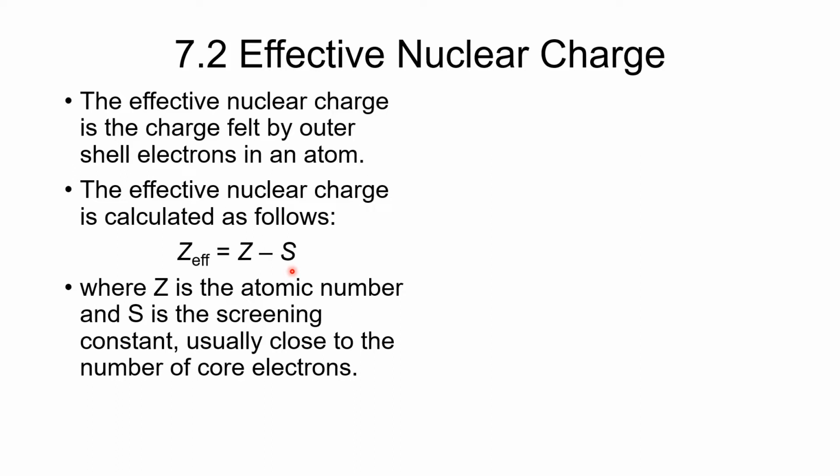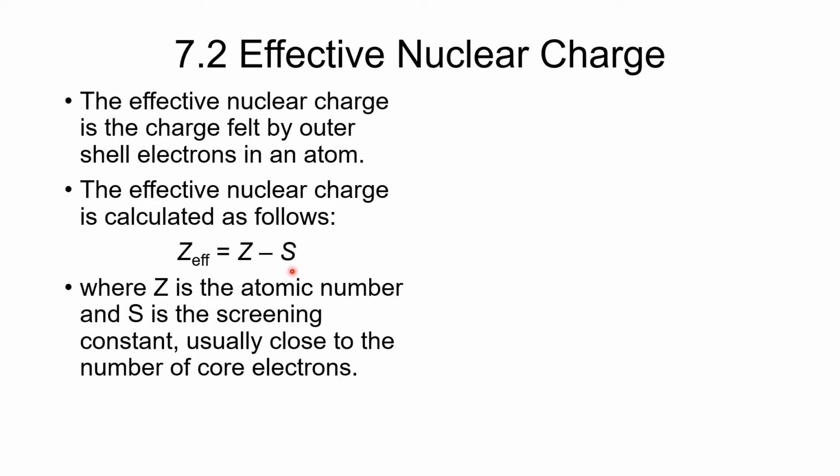So I'm going to show you how we do that calculation, but I will warn you that it's not really the exact value for our effective nuclear charge. It's an approximation, and sometimes that approximation works perfectly, and sometimes it's off pretty significantly, but it's as good as we're going to get with what we do in this class.